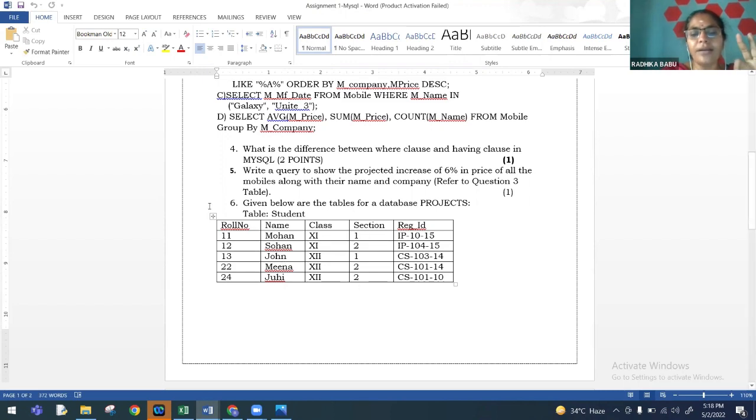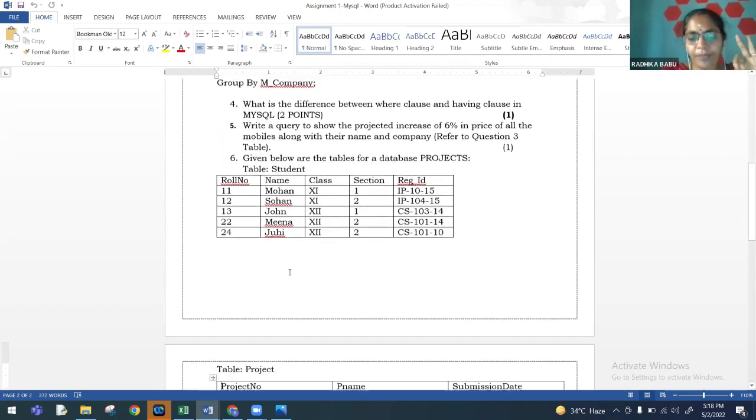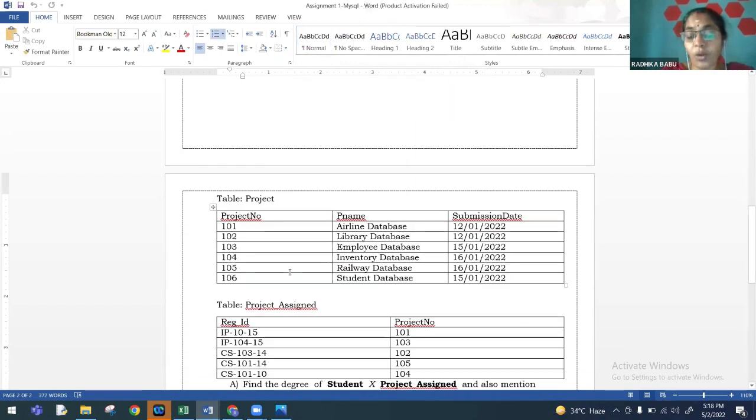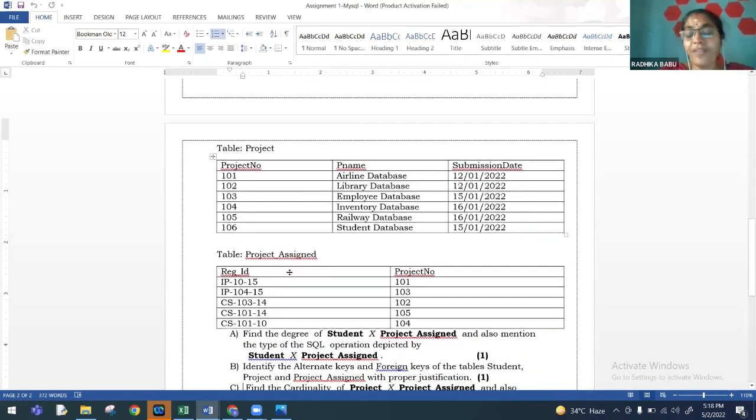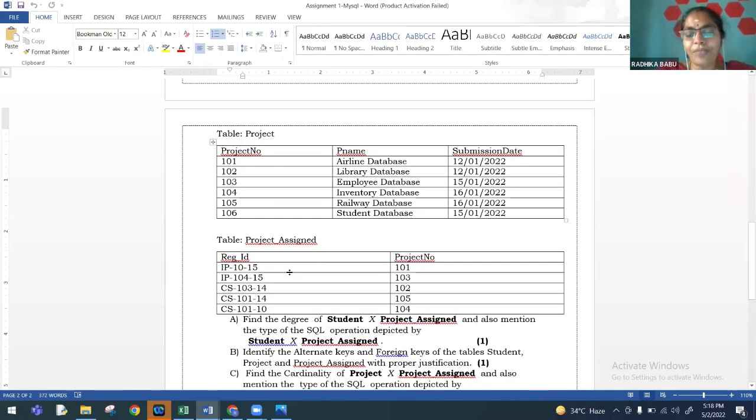Third one is some tables are given, and children will be asked to find out the cardinality and degree of the tables, and we can make it complex. The question paper can be made a little challenging. So we have to ensure that every question is making them think. So how do we proceed?